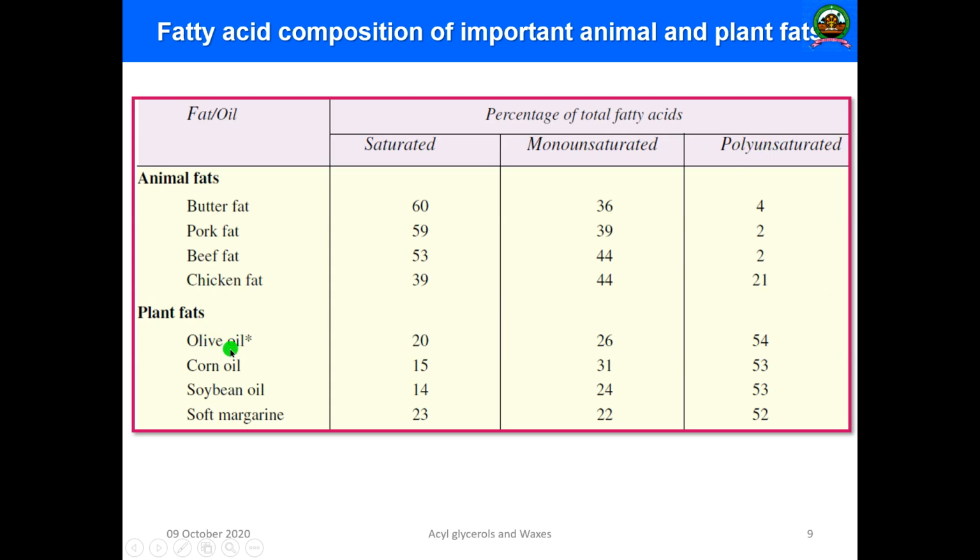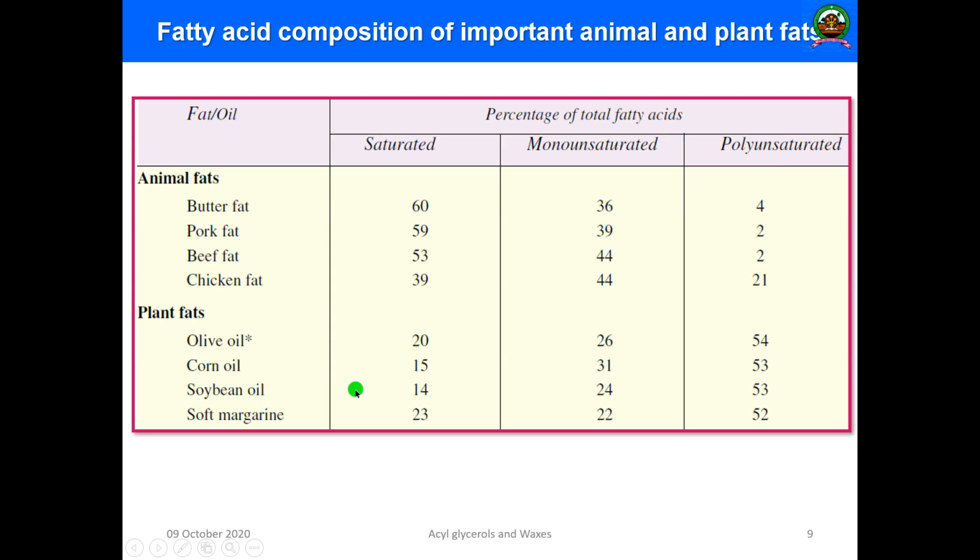Olive oil has only 20% saturated fatty acid, 26% monounsaturated fatty acid, and 54% polyunsaturated fatty acid. Similarly, corn oil has 15% saturated fatty acid, 31% monounsaturated fatty acid, and 53% polyunsaturated fatty acid.